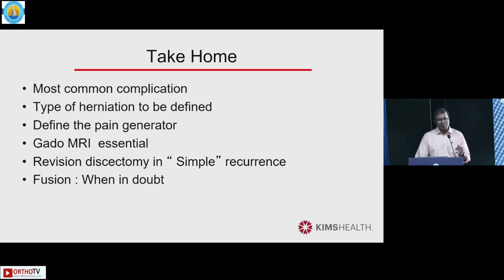So the take home: it's a most common complication. You have to define the type of herniation. You have to define the pain generator. Read the Gado MRI very carefully. Make sure it is not a scar. Revisions can be simple in a single recurrence, and fuse when in doubt.